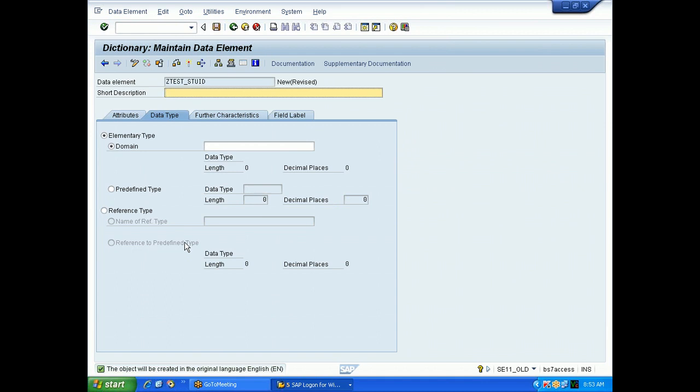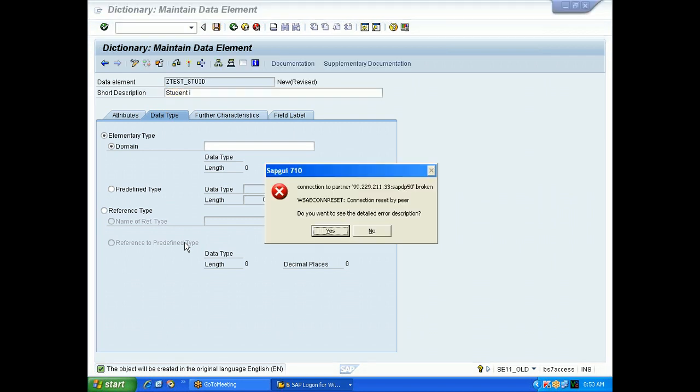So this is called the data element screen. Previously we were in the table screen, and now we came into the data element screen. Now give here some description, Student ID.